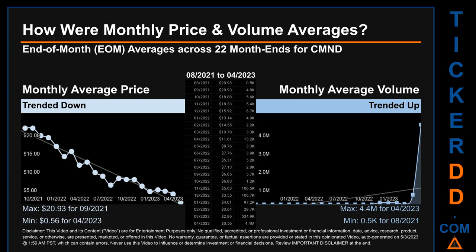The maximum end of month average price was $20.93 for 09-2021 while the minimum was 56 cents for 04-2023. Looking at volume, 04-2023 and 08-2021 respectively saw the highest and lowest monthly average volume at 4.4 million and 0.5 thousand.